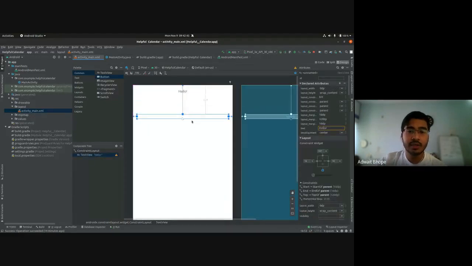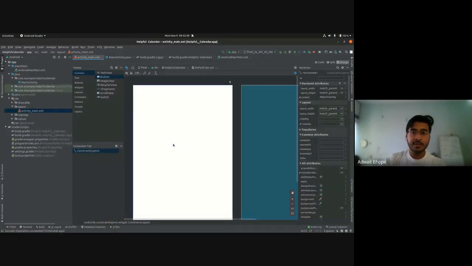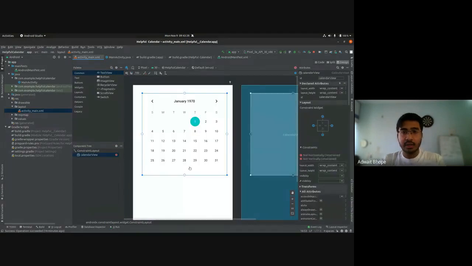What we want to do right now is create a calendar app. I'll just delete this hello text widget. The app is such that a calendar will be shown. You can click on any date and it will show you what events are there on that date. And you can create a new event as well, and that will insert it in the database. So this is the outline of our application. In this palette over here, you can just click on the search icon and type in calendar. So you'll see that a calendar view comes up. You can just drag and drop this into the UI editor, and bam, it's there.